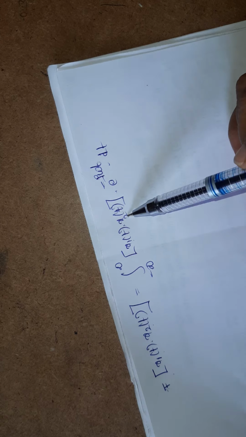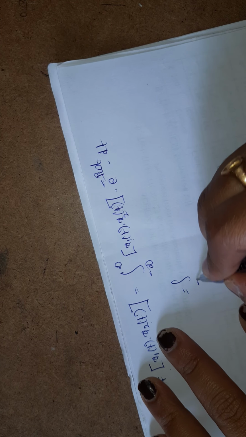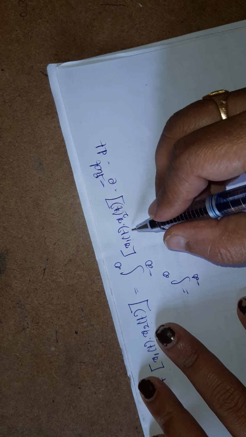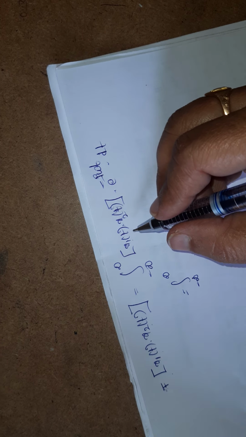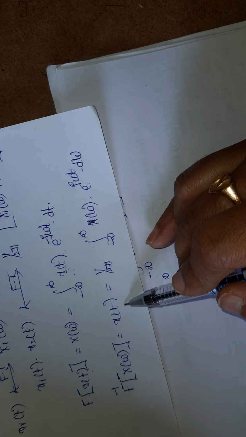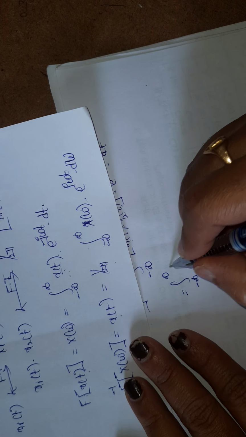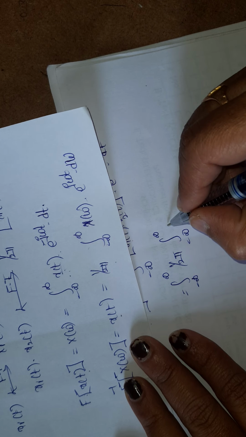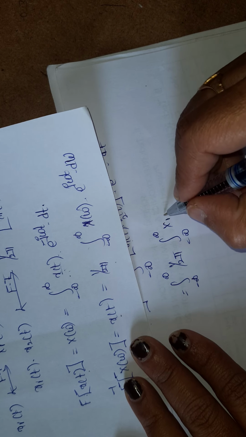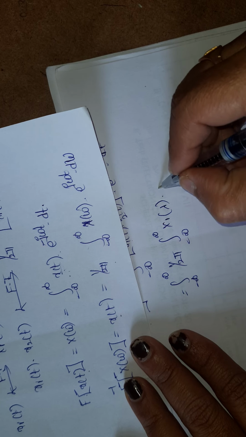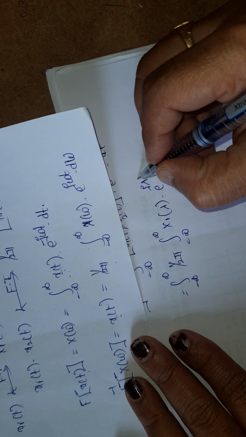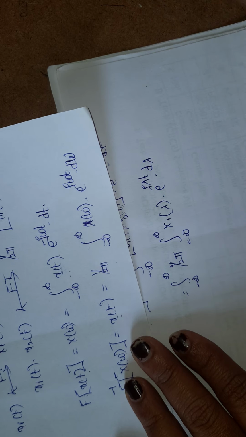Okay, so integration from minus infinity to infinity. What is x1 of t? That is the Fourier transform pair formula. x1 of t can be written as 1 by 2 pi integration from minus infinity to infinity of x1 of lambda e power j lambda t d lambda.